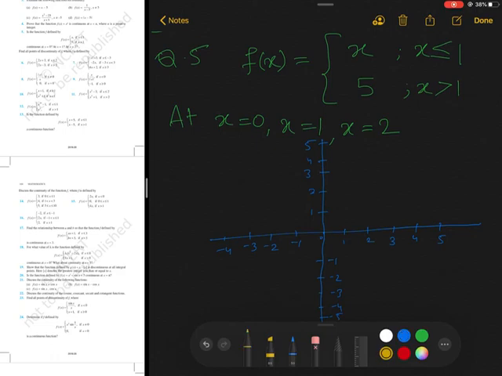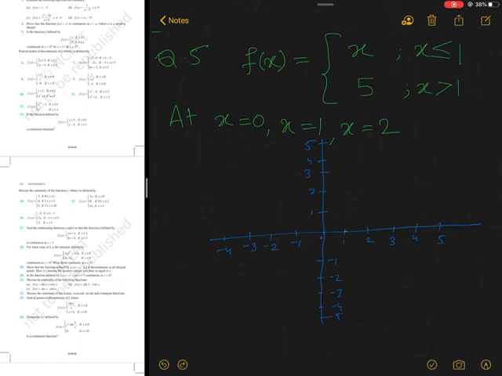For x less than or equal to 1, which means for this value and below, the function behaves like x. It means the input and output are the same. So if input is 0, output is 0, -1, -2, and so on.